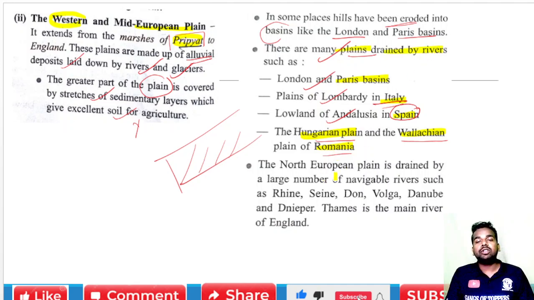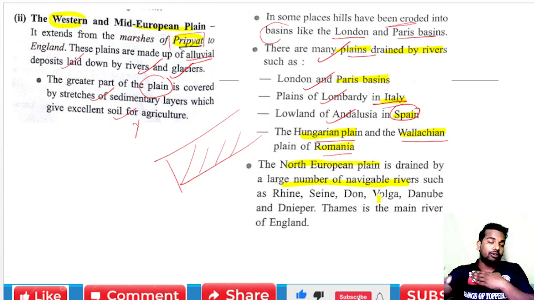The North European plains are drained by a large number of navigable rivers. We are talking about the northern area, northern Europe. In these areas of the plain we find a large number of navigable rivers such as the Rhine, Seine, Don, Volga and Danube, and the Thames is one of the main rivers of England.